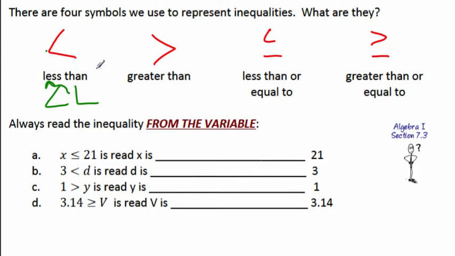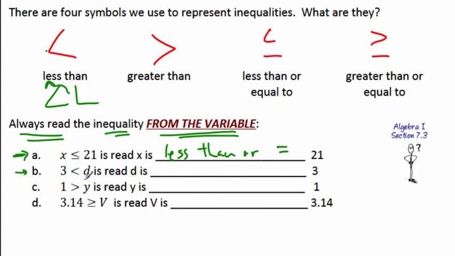But that being said, we always read the inequality from the variable. Okay, so if your teacher's talking about symbols, these are the symbols they mean, if they're reading left to right. But we always read from the variable. So the first one's easy enough. This is x, symbol, whatever that is, 21. That is x is less than or equal to 21. Easy enough, but what about B?